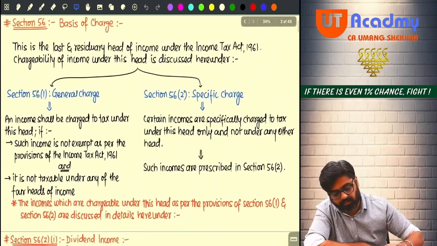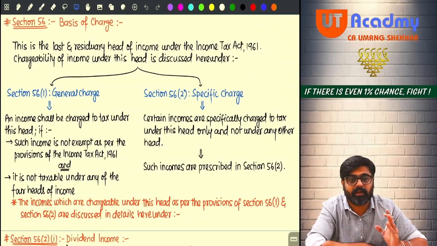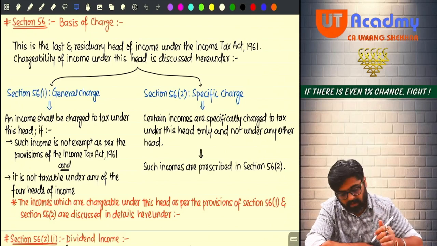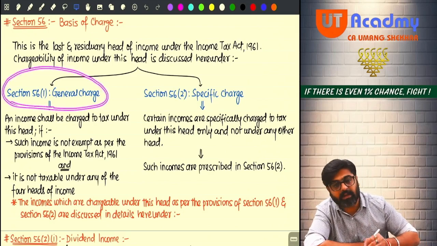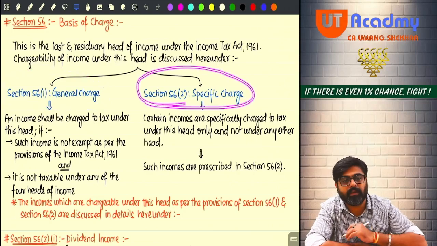Now coming to the first section, 56. See, just like your PGBP and capital gains, there were two types of charge. One was general charge, another one was specific charge, right? There are two types of charge here also under the head IFOS. There is one general charge which is given in 56(1), and there is one specific charge which is given in 56(2).